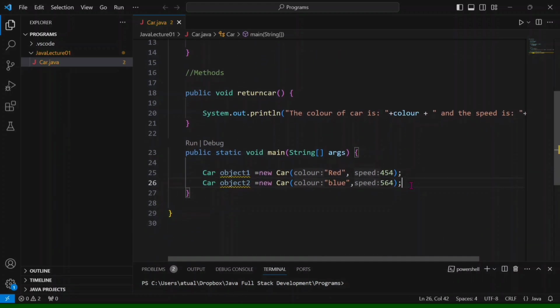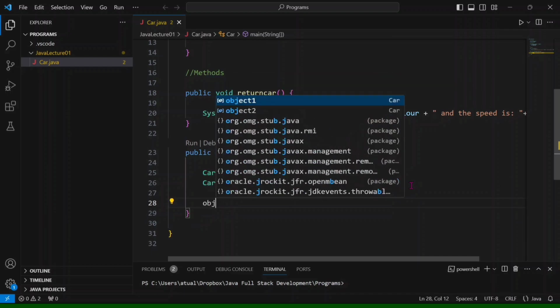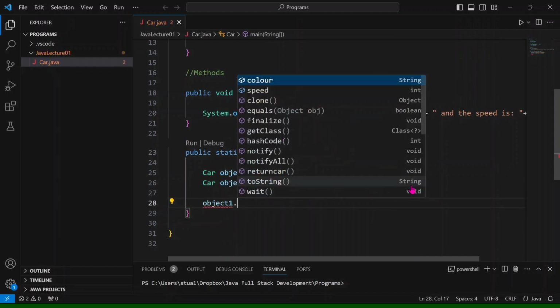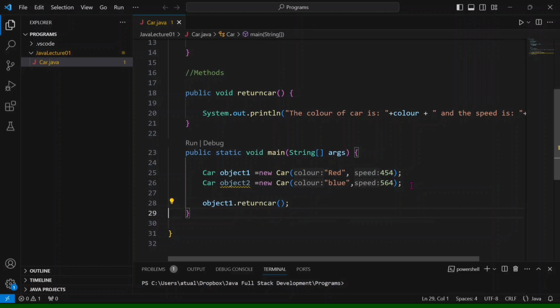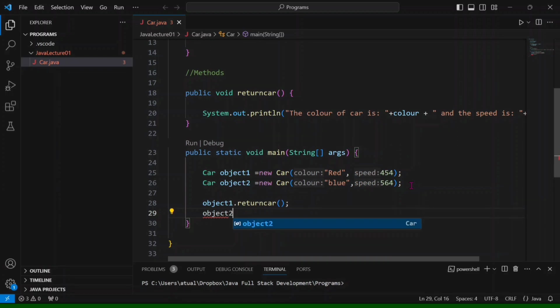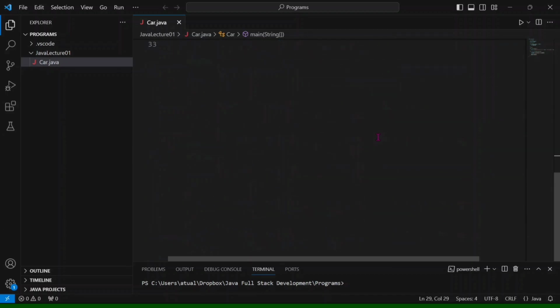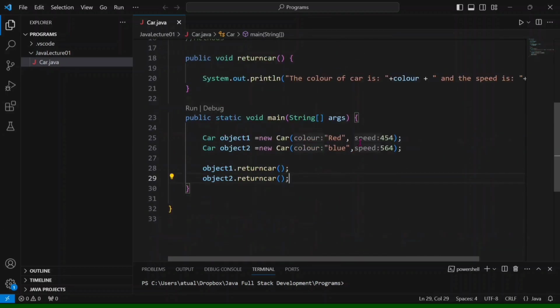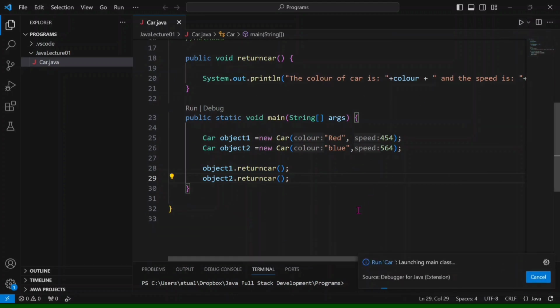After that we call these functions, or methods: object1 dot returnCar, and object2 dot returnCar. This is the whole piece of code. So now let's run it and see what the output is.